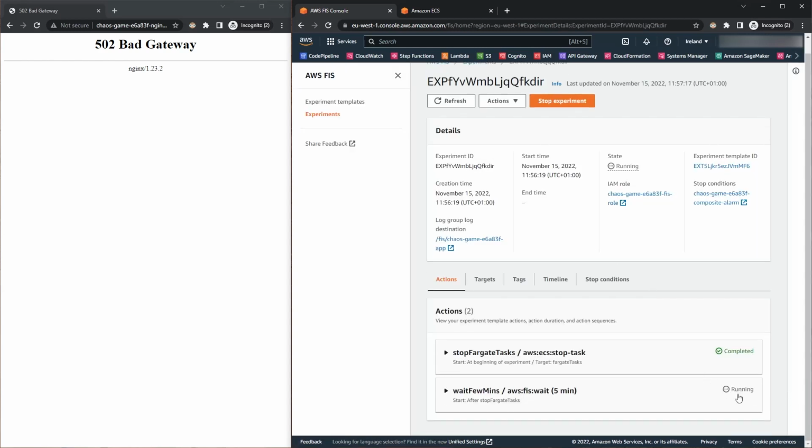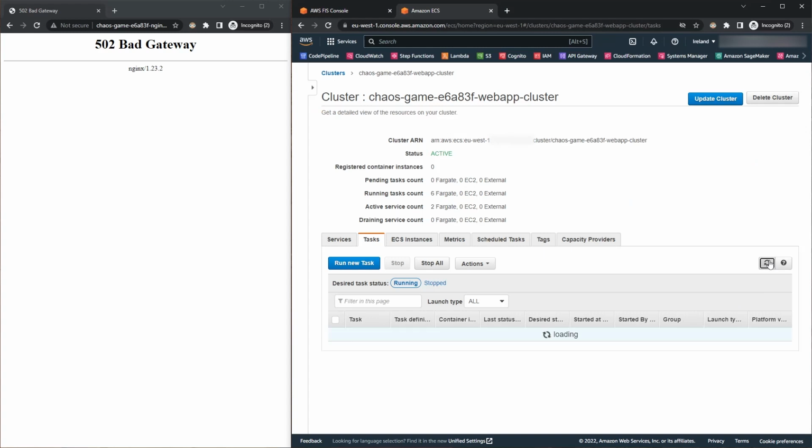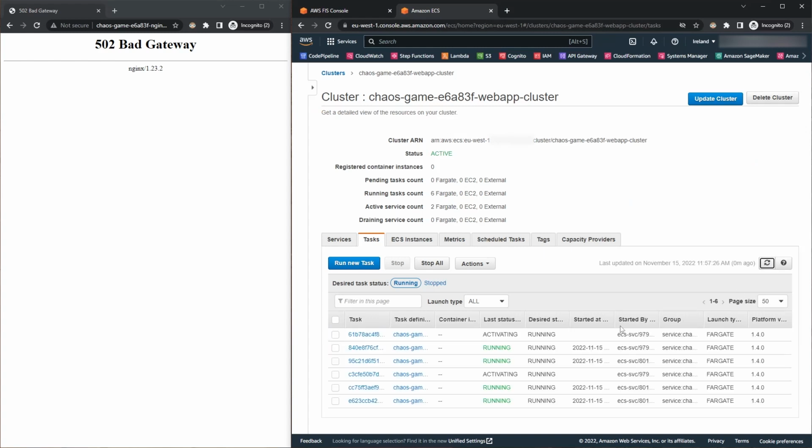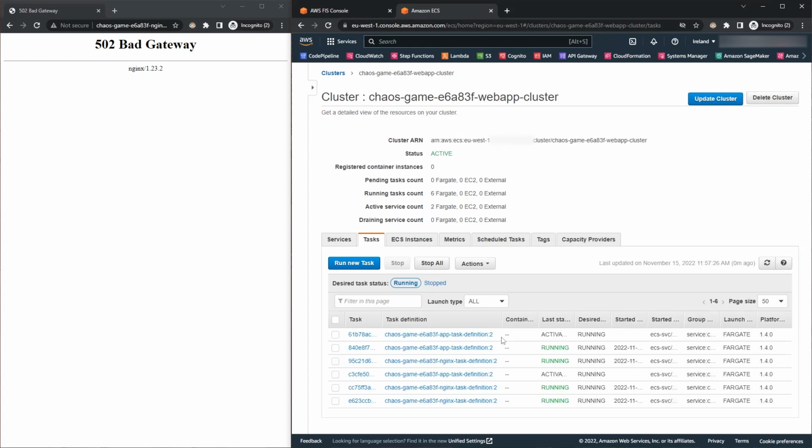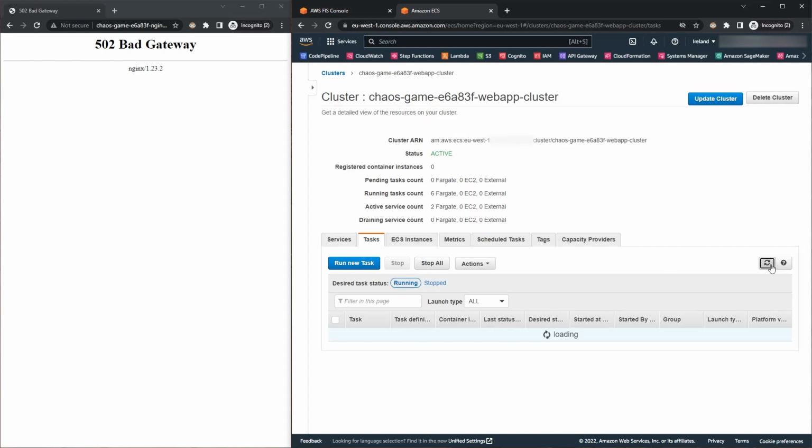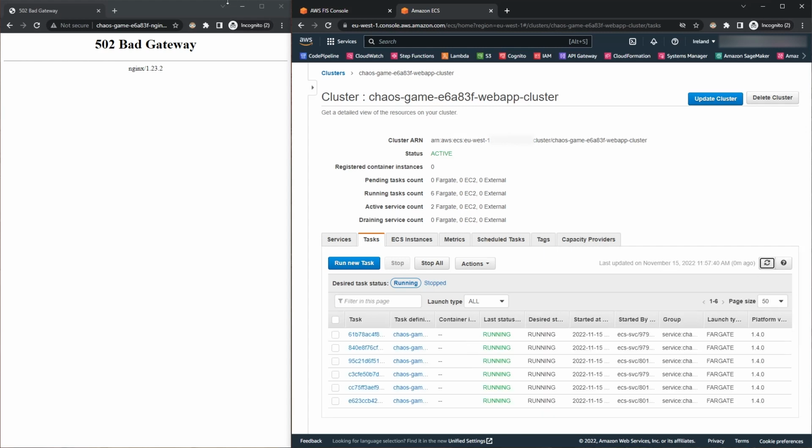Currently, it is still running. We should see the service tasks being reprovisioned as the old ones were terminated. If we check here, even if the application containers are back up and running, the application is still not working. This is done on purpose.